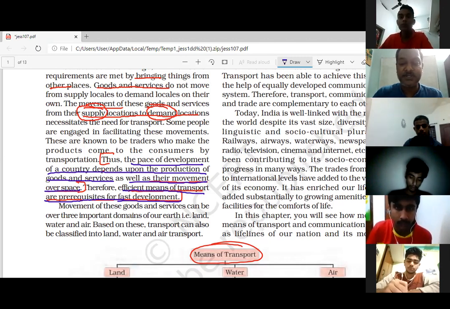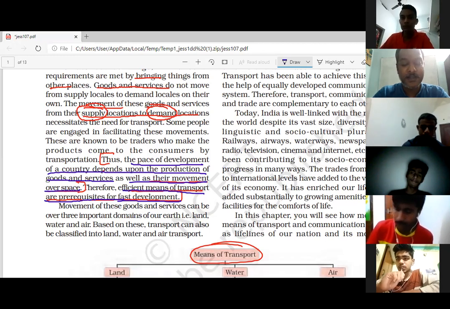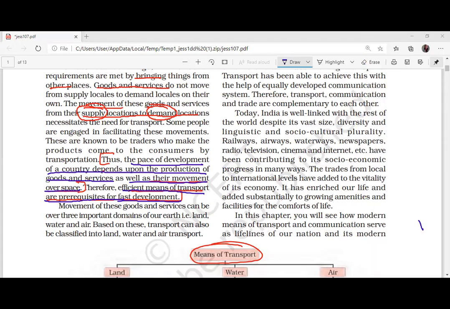In which part of Kerala is it produced? There is no factory in Kerala. Maruti is produced in Noida somewhere, or Gujarat. So it is brought to Kerala by transportation. That car itself is brought through transport, so transportation is required.